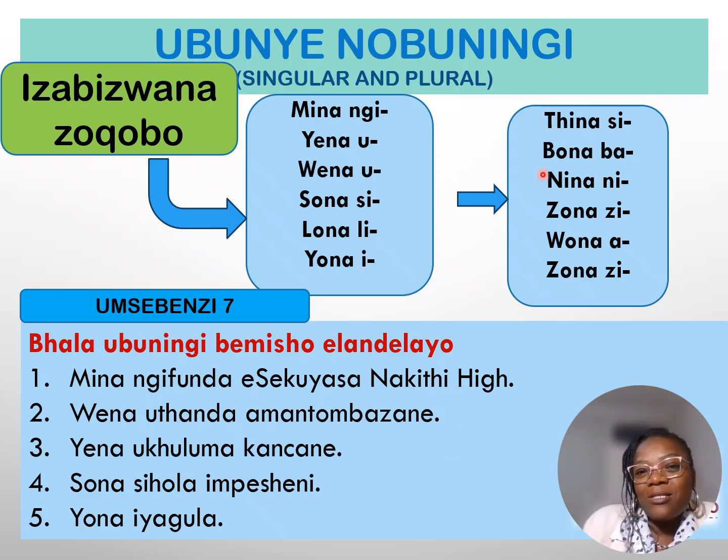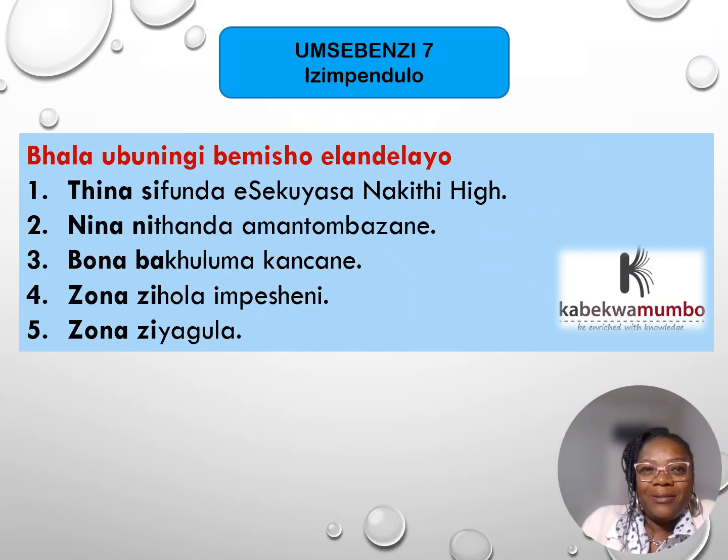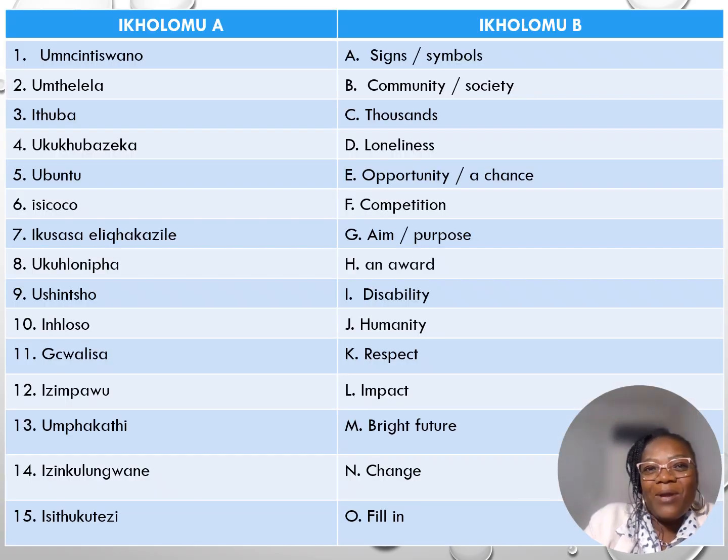All right. Ake sicheck-ke ukuthi ake sibheke ukuthi izimpendulo zakho ziyahambisana yini nezami. Yebo-ke, I think kuyahambisana, right? It was mina, then it's tina. It was ngi, then si. Nina, it was wena, then it's nina. Nina nithanda, bona bakhuluma, zona zihola, zona ziyagula. Siyayibona ukuthi yenzeka lento, right?